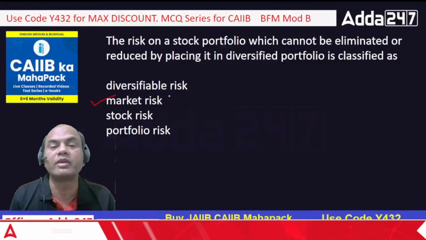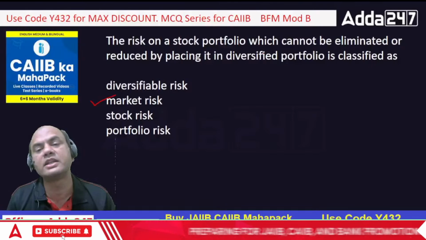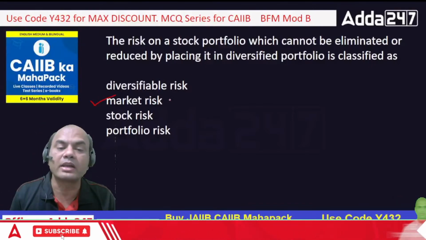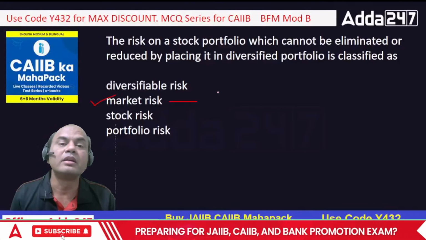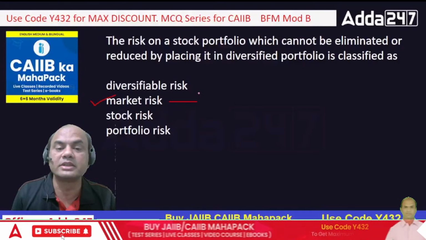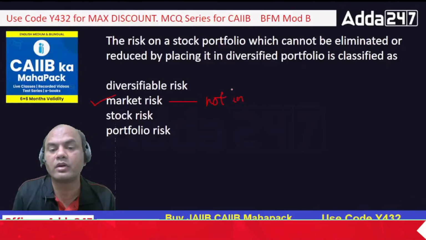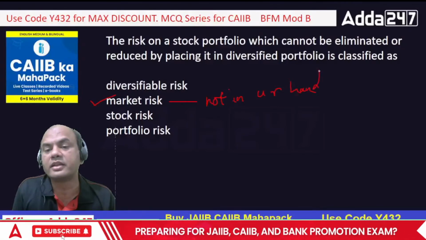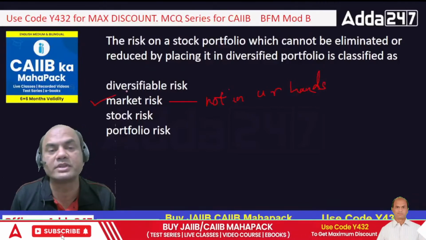Market risk is never eliminated, even in the case of diversified portfolios or in the case of a single stock. Why? Because market risk is something which cannot be handled by you, which cannot be generated by you. It is never in your hands. So remember, market risk is that risk which is not in your hands.